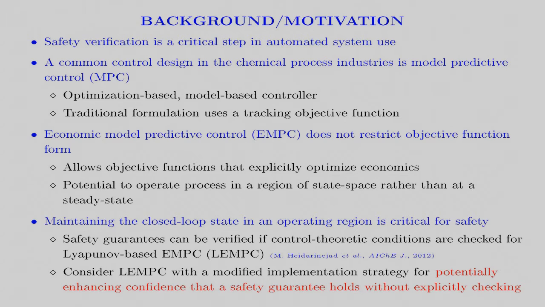A common control design used in the chemical process industries, where safety is of paramount importance, is Model Predictive Control, or MPC, which is an optimization-based control law with constraints including a process model.